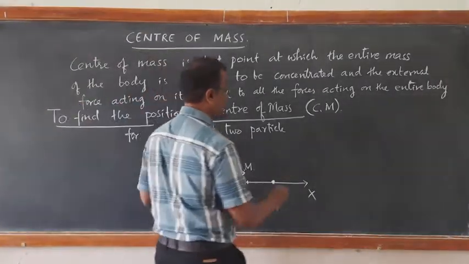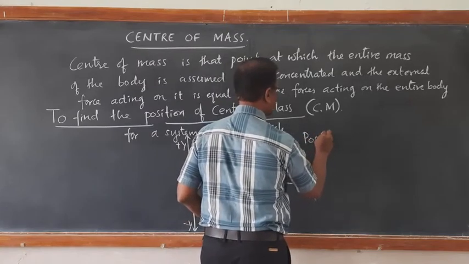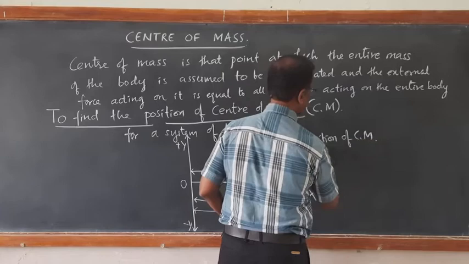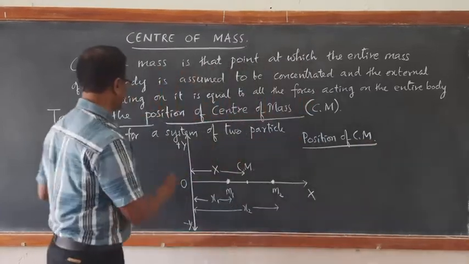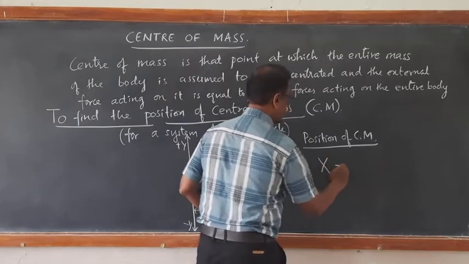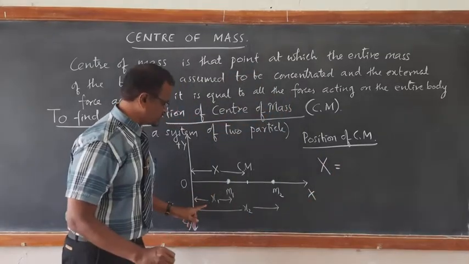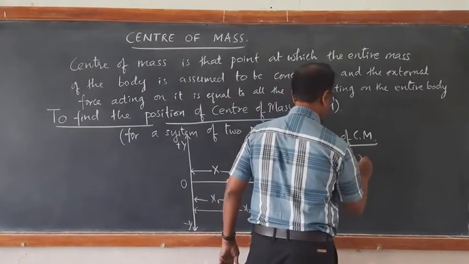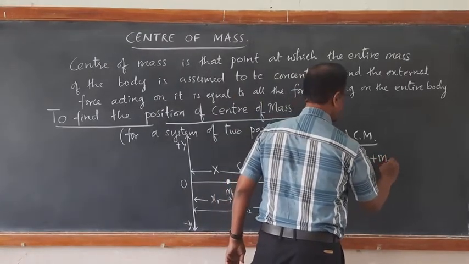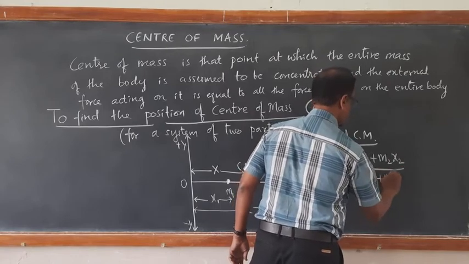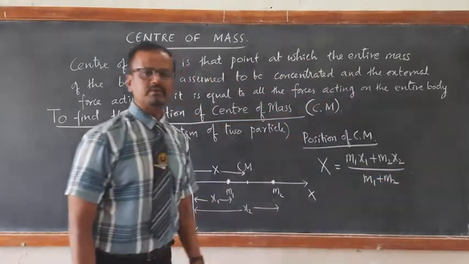The position of center of mass of a two particle system is given by X equal to m1 times x1 plus m2 times x2, divided by m1 plus m2.